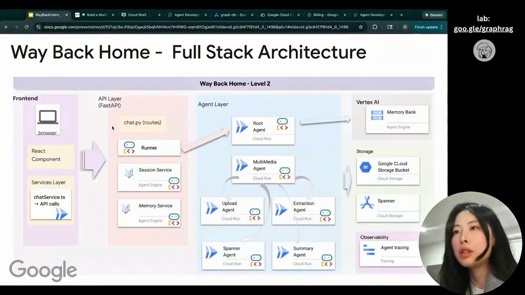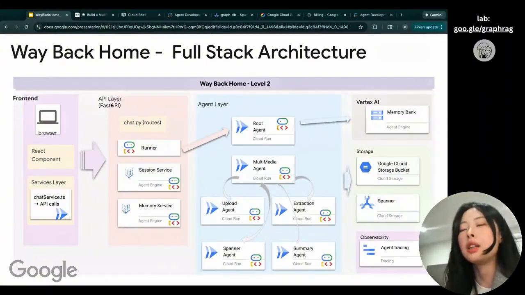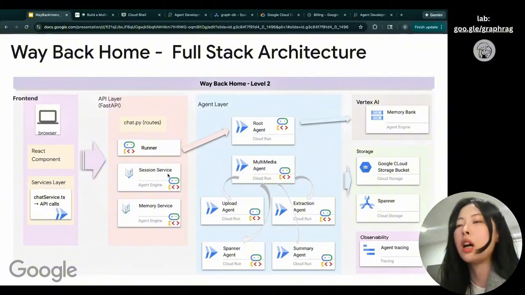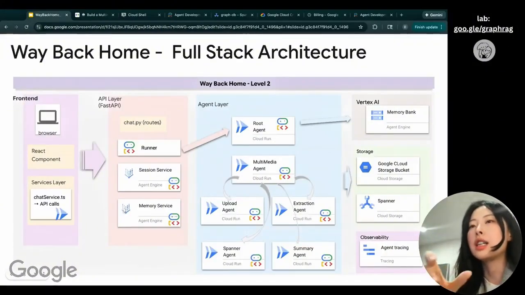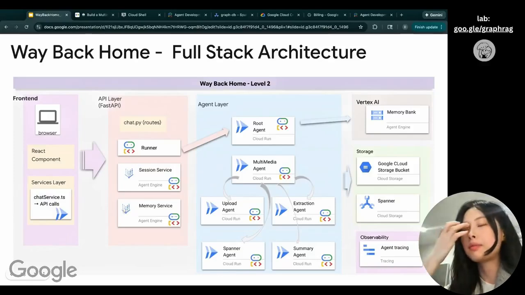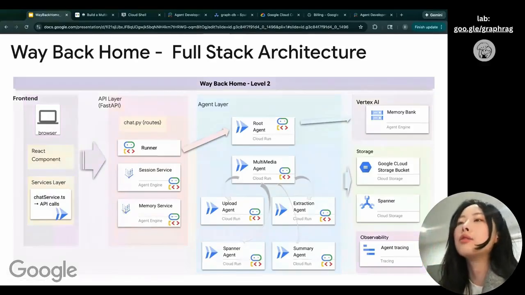And then we're using FastAPI for the API layer, in a file called chat.py as a router in this lab setup. Here are the important concepts for understanding how exactly we connect front end and back end: the runner, the session service, and the memory service.